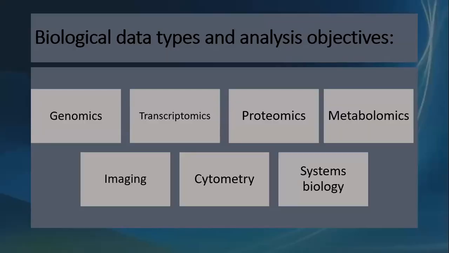So, biological data types and analysis objectives. I will teach you all the terms which we have to know if we want to study bioinformatics thoroughly. Biological data types, analysis objectives. First we have to know about genomics, transcriptomics, proteomics, metabolomics, imaging, cytometry, systems biology. I'll explain all these terms now.